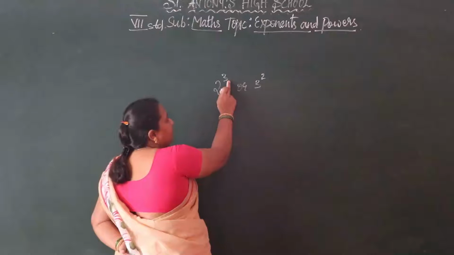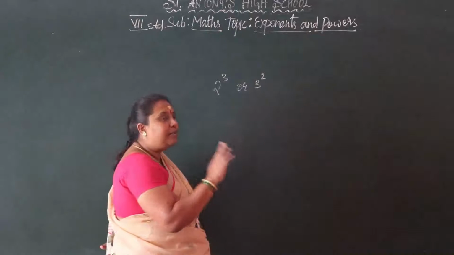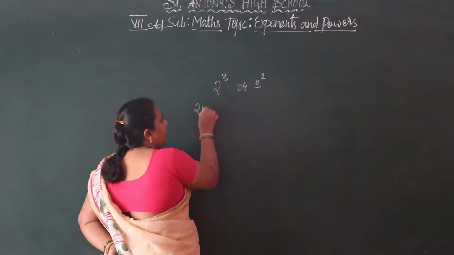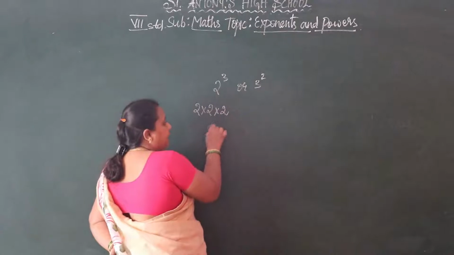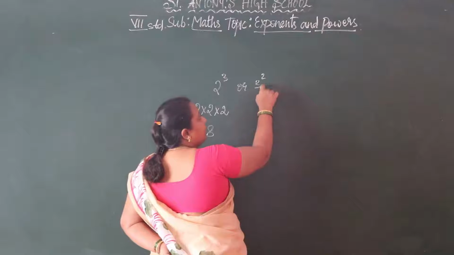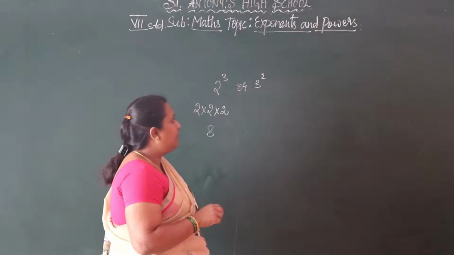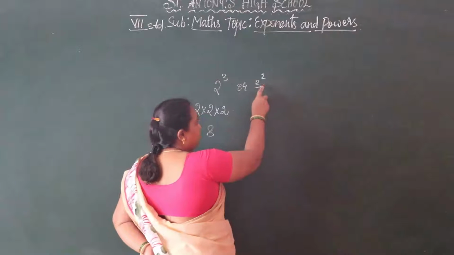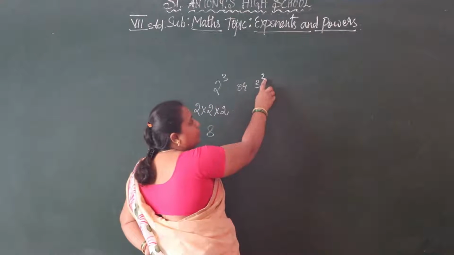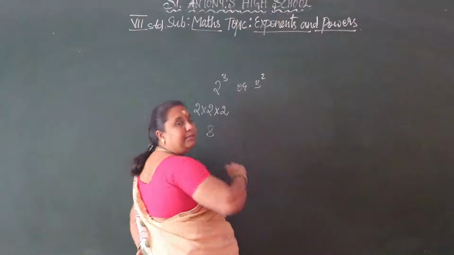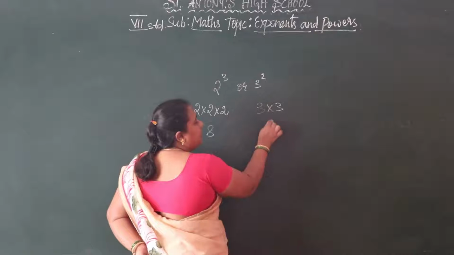See, 2 power 3 means we have to multiply the base number 3 times. Okay. So which is the base number here? 2. So we have to multiply 2 into 2 into 2. So that is 2 twos are 4, 4 twos are 8. See, this is 3 square. So here 3 is the base number. We have to multiply the base number 2 times, since the exponent is 2. So 3 into 3. So we get 3 threes are 9.